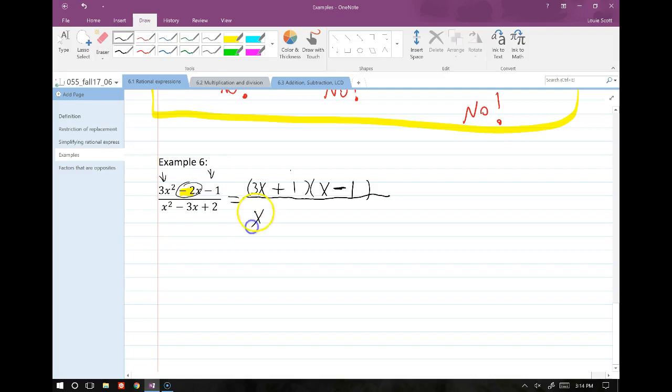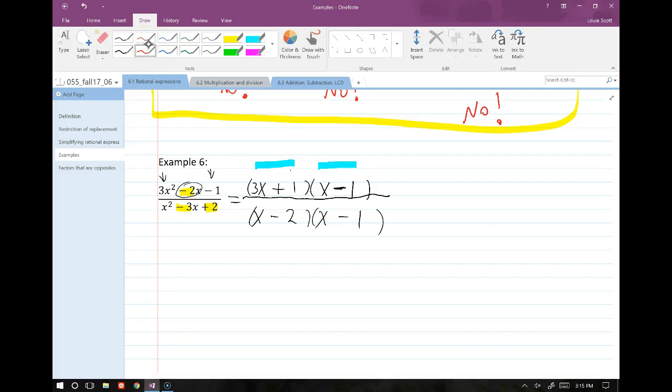Okay, so with the bottom, let's see what it factors out to. Just a helpful little hint, they want these problems to be satisfying for you guys. So if you're having trouble finding how the bottom factors, look at the top factors and consider those and see if it maybe factors into one of those, because they want these to cancel for you. They want them to work out nicely. So for this one, this is x minus 2 and x minus 1. Minus 2 and minus 1, when we multiply them together, they give us this positive 2. And when we take the sum, they give us a negative 3. So we know those work.